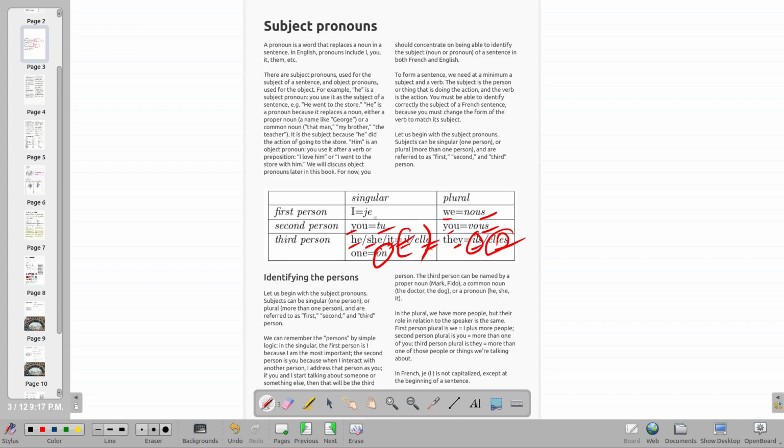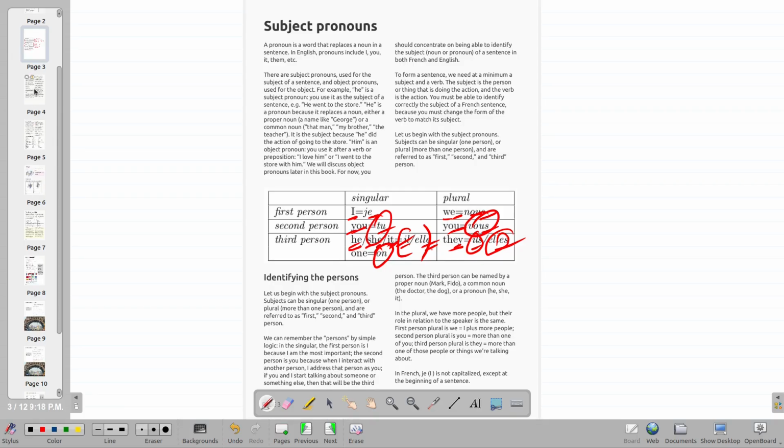What that means is that nous is the plural of je, just like we is the plural of I. You is the plural of you. They is the plural of he, she, or it. So in this lesson, I am going to give you a little bit more information on the difference between tu and vous. We have already seen this, just to re-emphasize it.